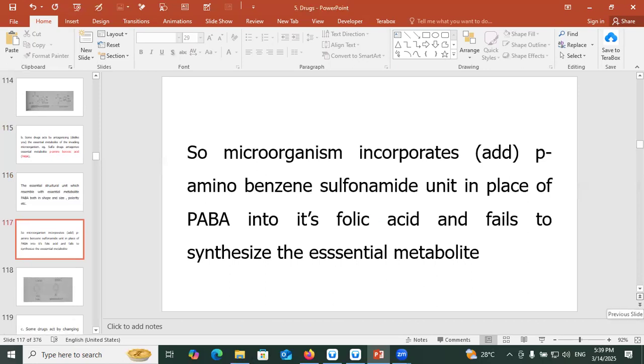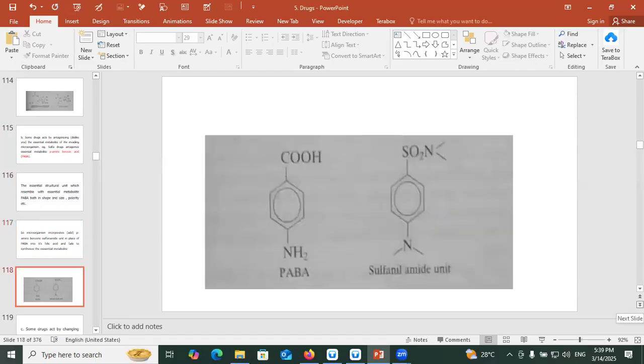So the microorganism incorporates the para-aminobenzene sulfonamide unit in place of para-aminobenzoic acid into its folic acid and fails to synthesize the essential metabolite. Para-aminobenzoic acid, sulfonyl amide unit.